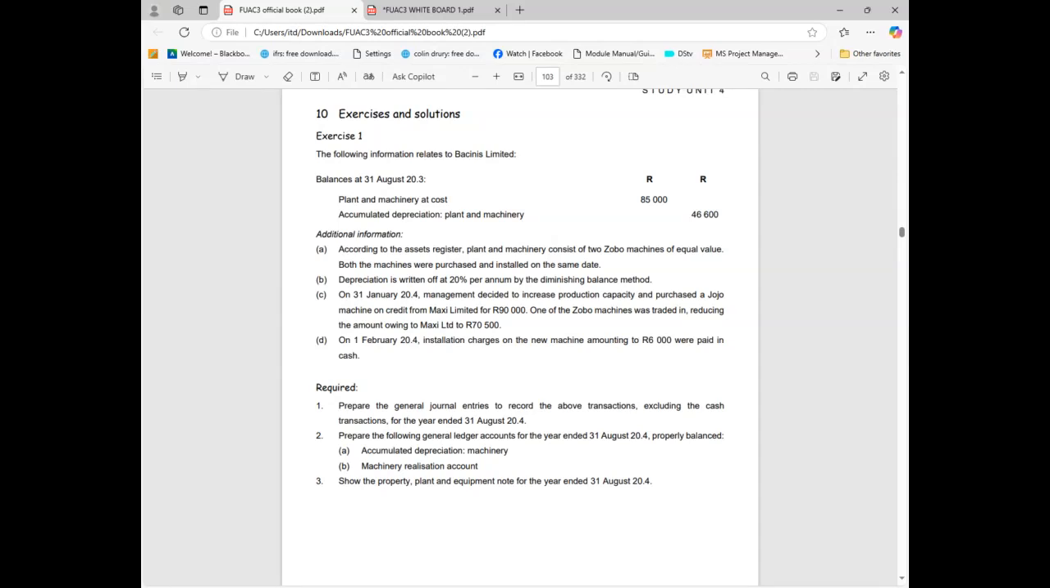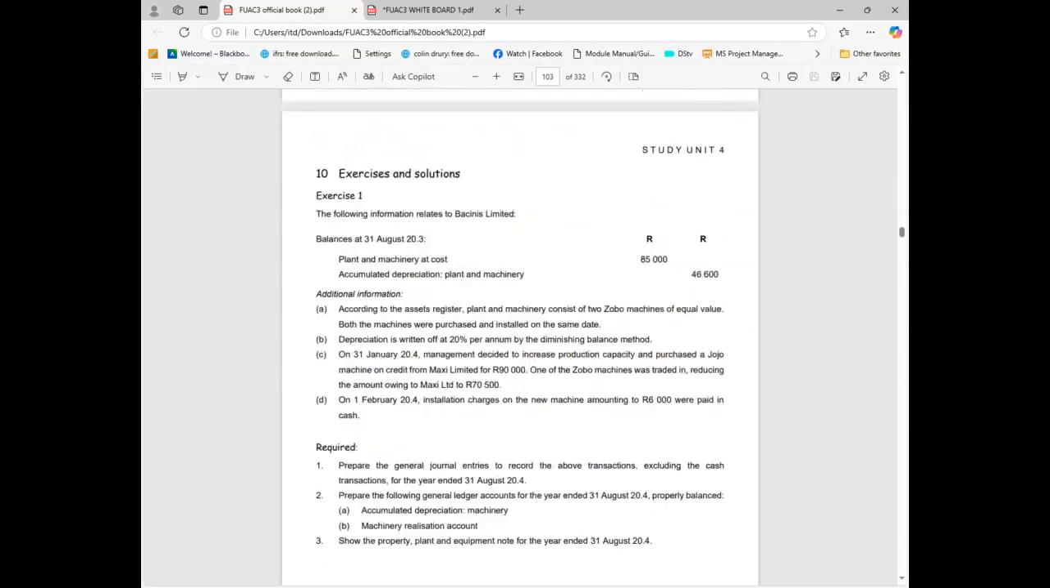Okay? In a nutshell, property, plant, and equipment are the same. In my time, we used to call them fixed assets. Yes, you can call them tangible assets. Can you see now? But because we are following the standards, instead of calling them fixed assets, we call them property, plant, and equipment. Are you with me?